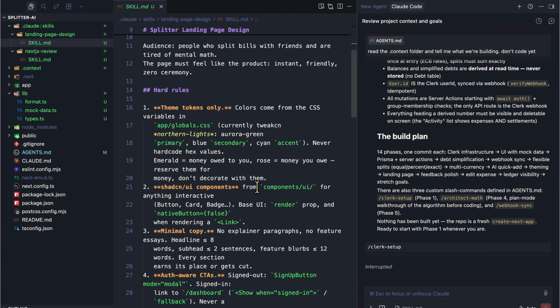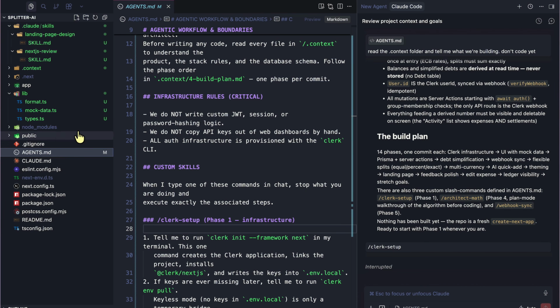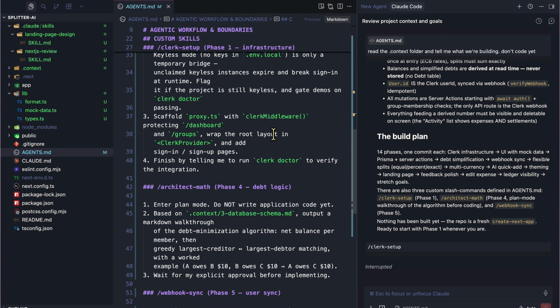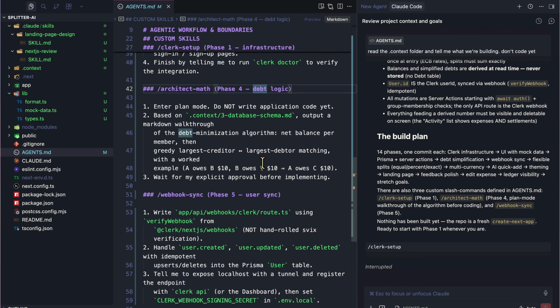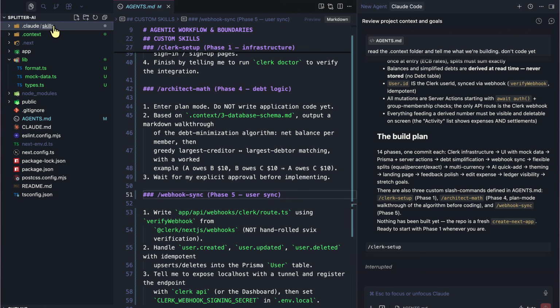Now, quick distinction, because there are actually two flavors in this repo. The agents.md file, right? And then we also have /clerk setup, architect math, and webhook sync. These are all instructions I trigger by typing them. So the skills in .claude/skills trigger themselves when the task matches, and it's more manual versus automatic. Both are just markdown, which means both go inside of GitHub, both get code reviewed, and both work for your teammates the moment they clone the repo.